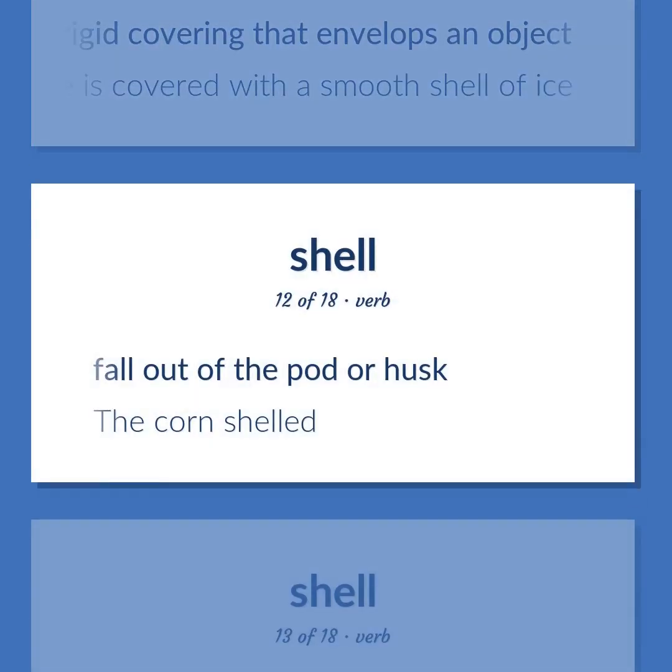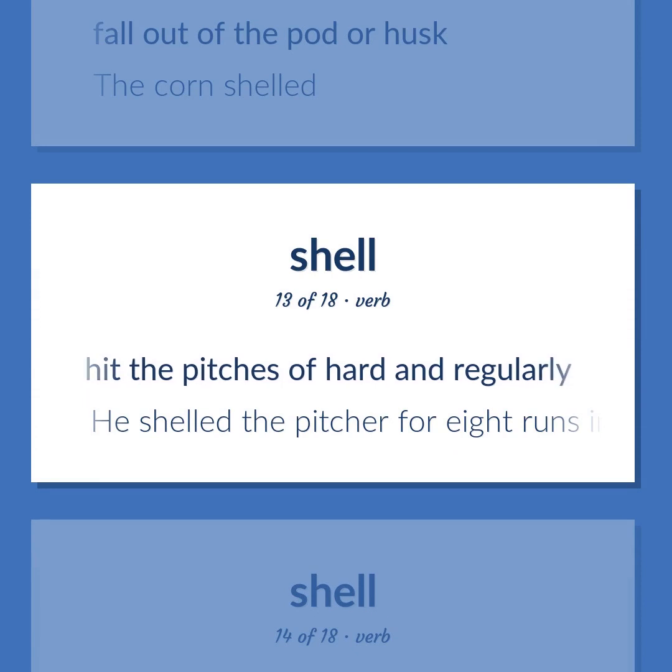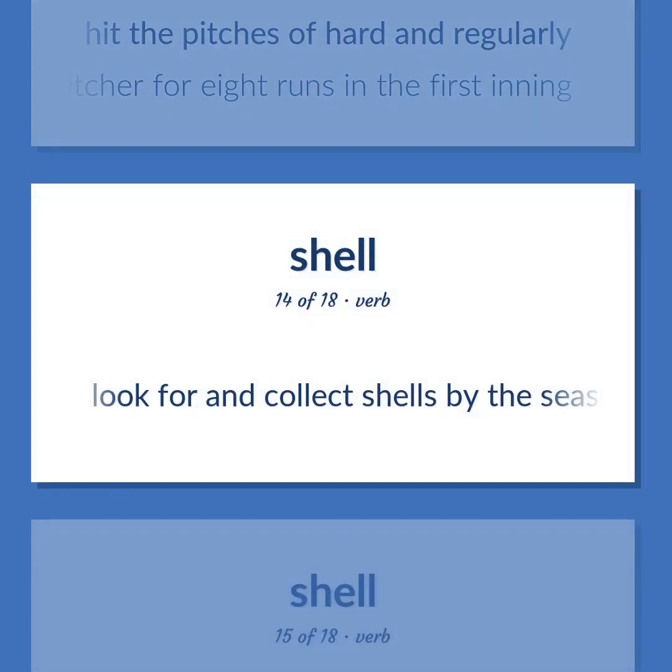Fall out of the pod or husk. The corn shell. Hit the pitches hard and regularly. He shelled the pitcher for 8 runs in the first inning. Look for and collect shells by the seashore.